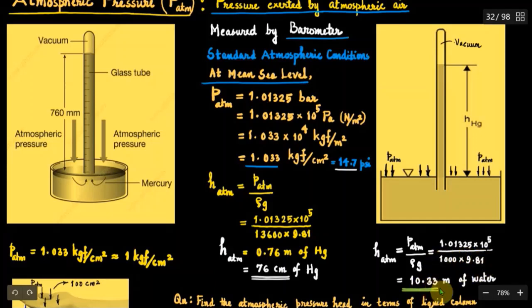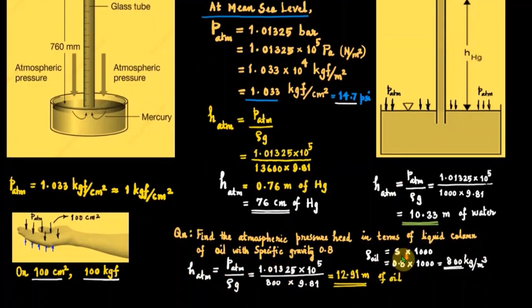So you will get 10.33 meters of water. So we cannot use water or any other lighter liquid for the barometric measurement purpose. Now a simple numerical problem. Find the atmospheric pressure head in terms of liquid column of oil with specific gravity 0.8.